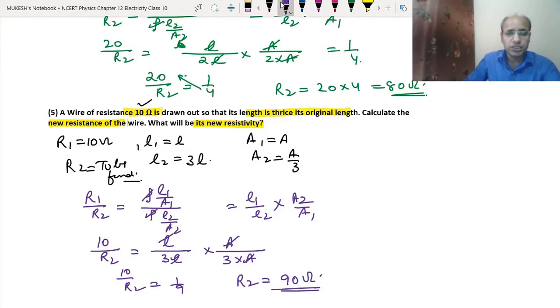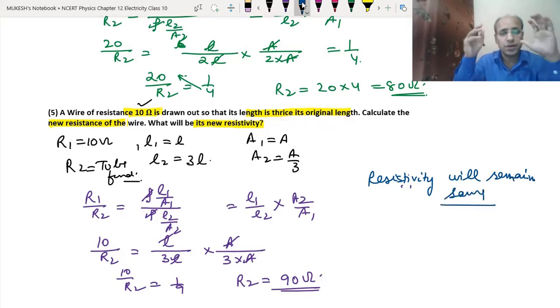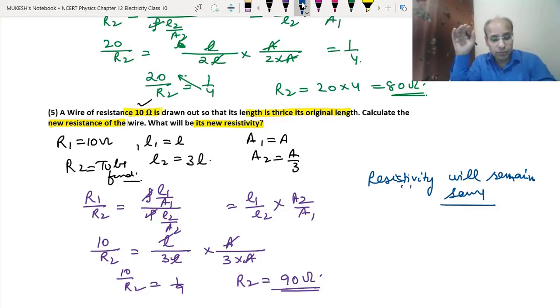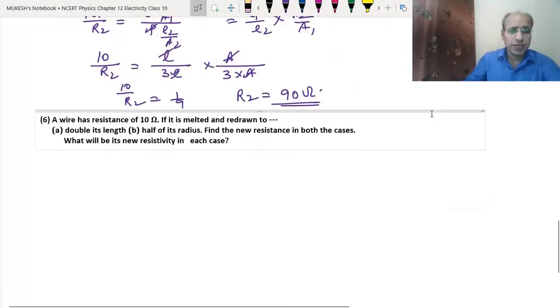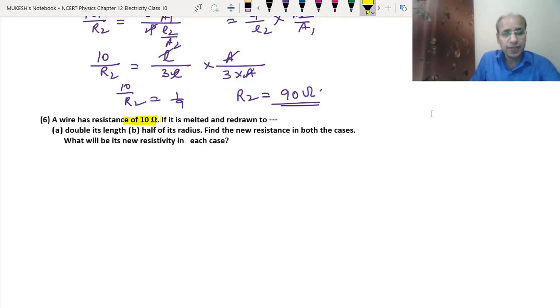So the new resistance will become 90 ohm, and the resistivity will remain the same, as we have understood earlier, because there is no change in the material. Okay, now let's do one more question. In this question, there are two conditions given. The resistance of the wire is given. First, it has been melted and redrawn to make double its length.